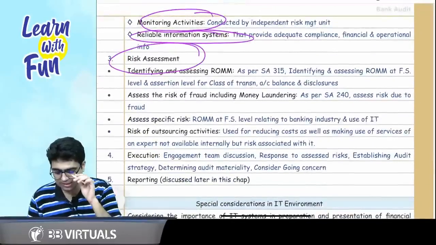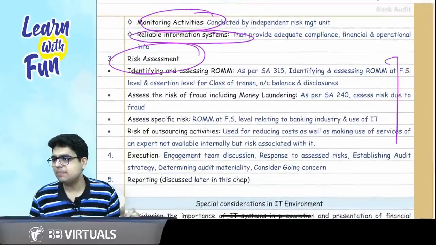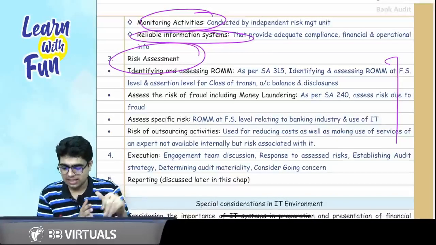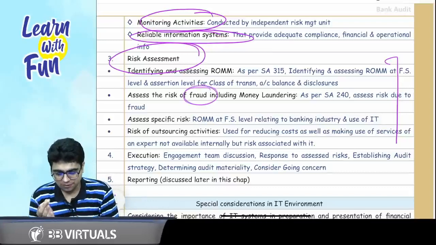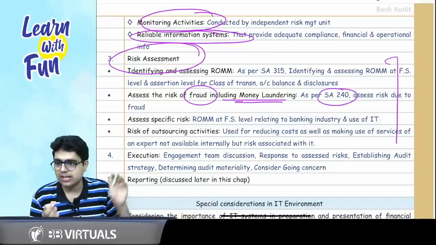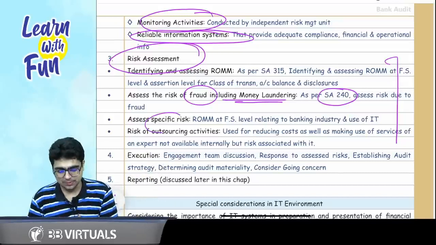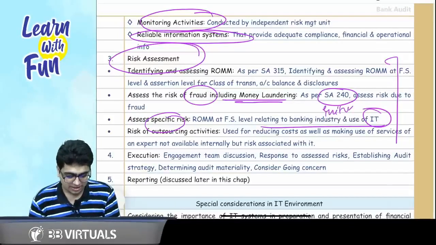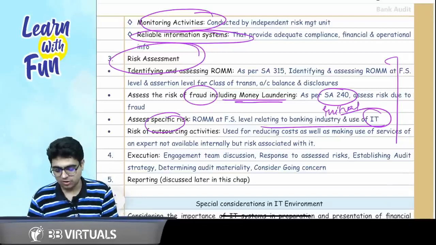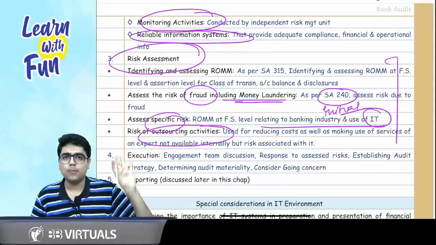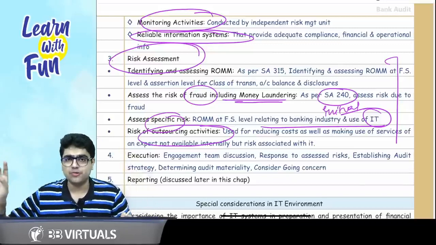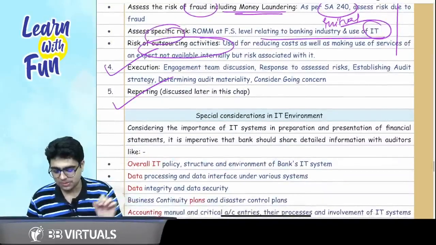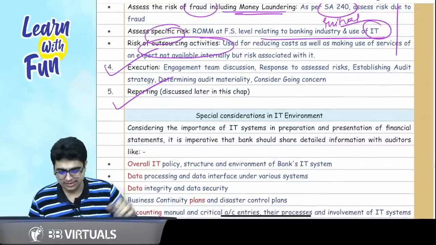Then comes the part of risk assessment. Just for reading purposes, what are the risk assessment points? Identification and assessment of the risk. Then you also assess the risk of fraud, because it can involve money laundering in case of banks, plus assessing any specific risk regarding the banking industry and use of IT, as initially discussed in the revision of this chapter, plus the risk of outsourcing the activities. So 4 points of risk: risk of material misstatement, risk of fraud, specific risk, and the risk of outsourcing the activities. Then comes execution. Please read it, and then the reporting, which we will discuss later in this chapter.